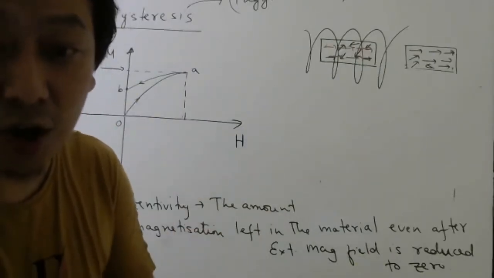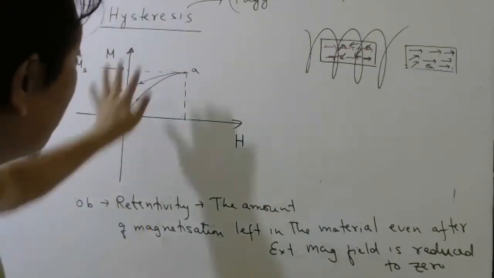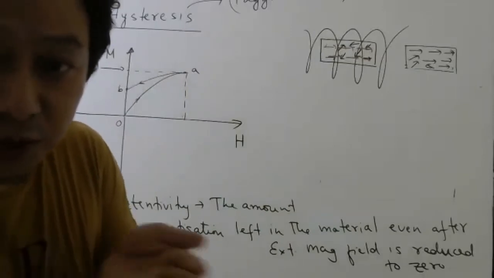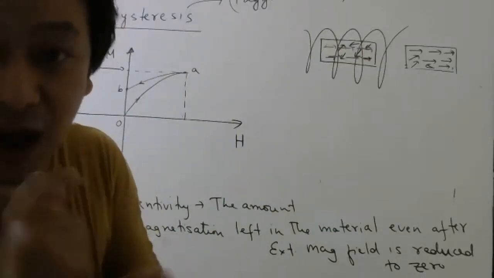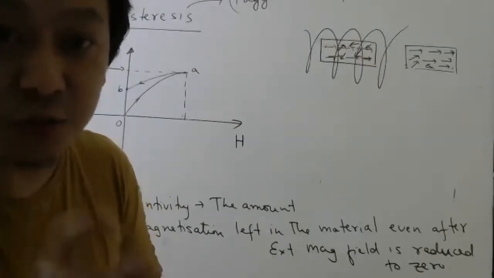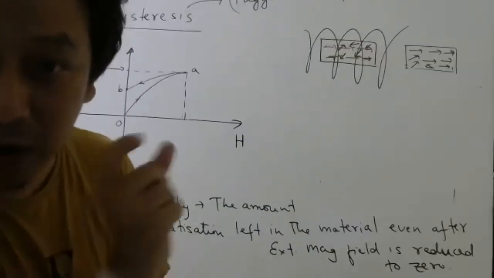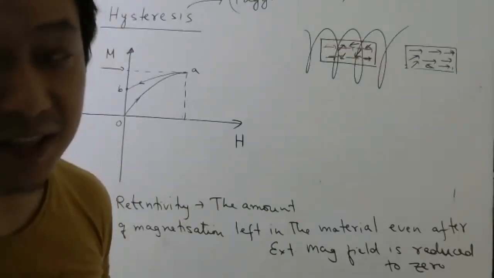So depending on different materials, this graph will be different. So when you buy the material, you have to ask, does this material have large retentivity or not? Those which have large retentivity are used for permanent magnets. And one more important term is there, which I will discuss.